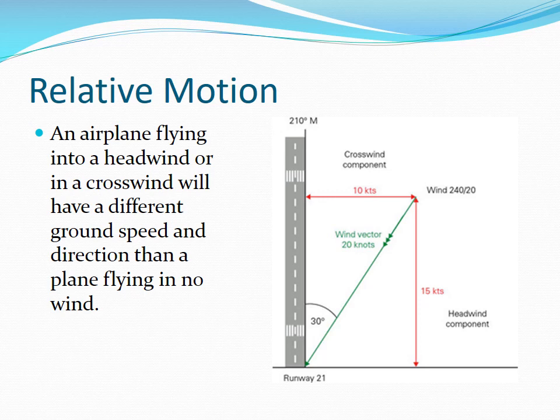A more practical example of relative motion is an airplane flying into a headwind or in a crosswind will have a different ground speed and direction than a plane flying in no wind. The airplane speed is measured with respect to the wind, not the ground. This is why flights flying west take longer than flights flying east. The jet stream flows west to east. A plane flying west is flying into the wind and has a lower ground speed than a plane flying east with the wind.